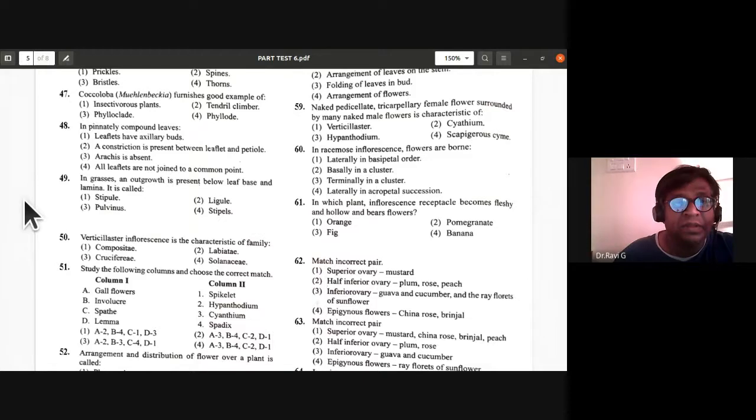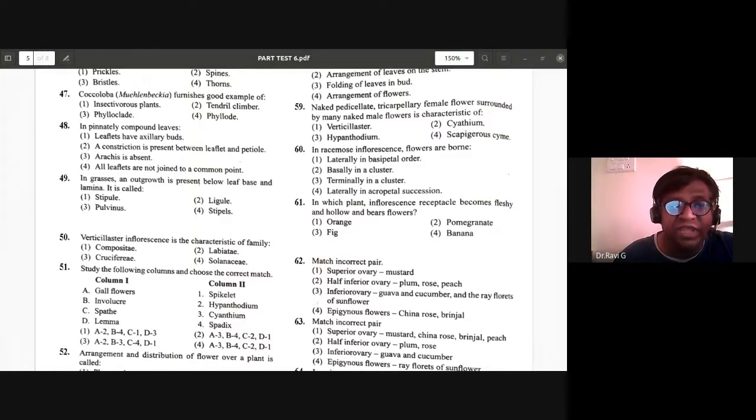Okay. So the answer for the 49th is ligule. In grasses, an outgrowth is present. It is not in any other leaves that they have given. Even initially, I was thinking about stipule, but in grasses, an outgrowth is present below the leaf base and lamina. So it is called ligule. So we have ligulate leaves, those terms. So ligule is the answer for it.